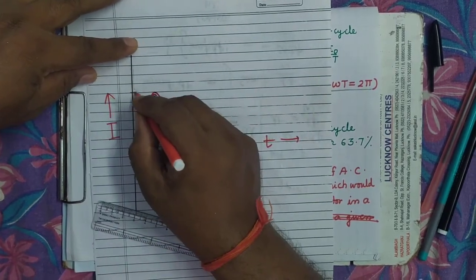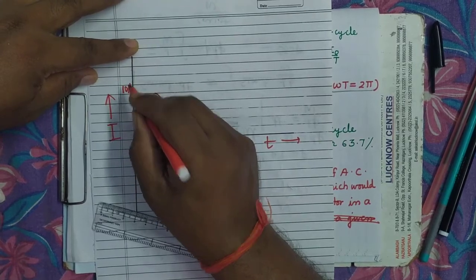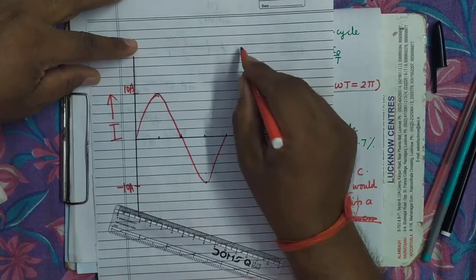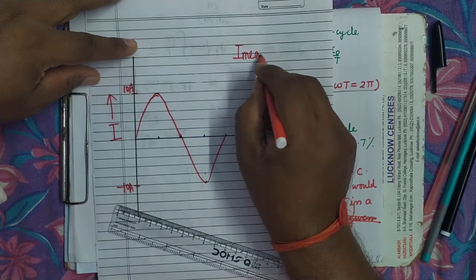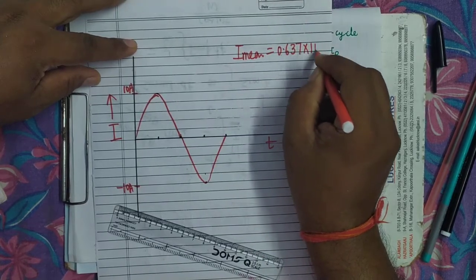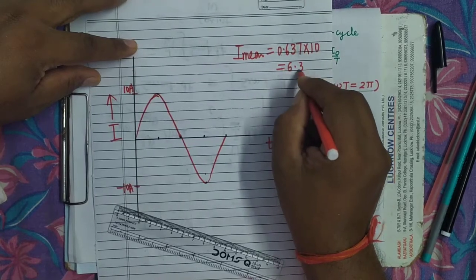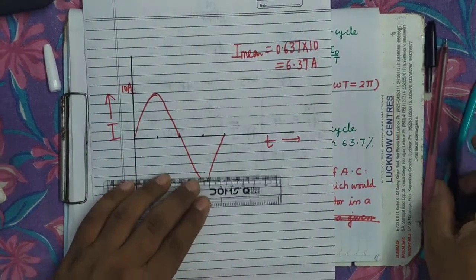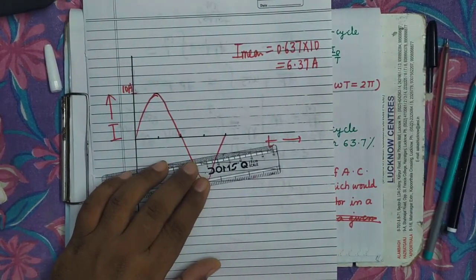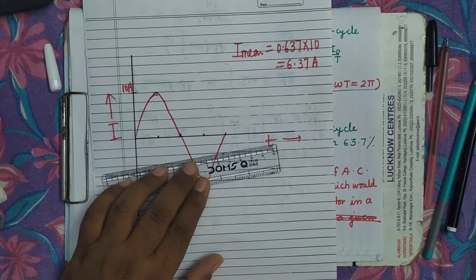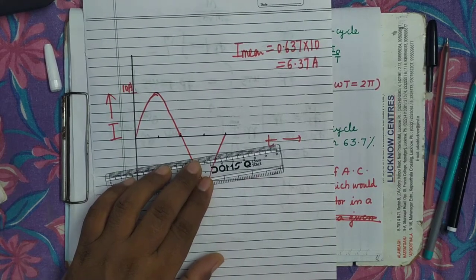It's clear. Suppose this is 10 ampere, the peak value is 10 ampere. So what will be its mean value? The mean value will be 0.637 I naught, where I naught is 10, so it will be nearly 6.37 ampere. It's clear. So see here, I am going to draw the graph of the mean value of current here.